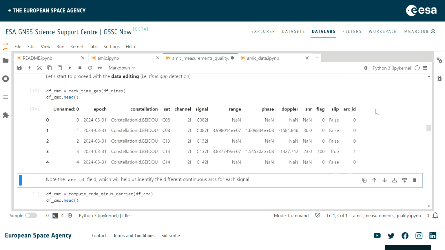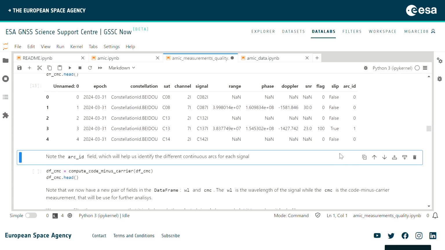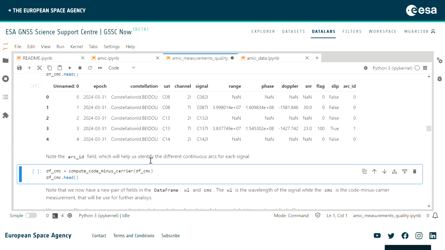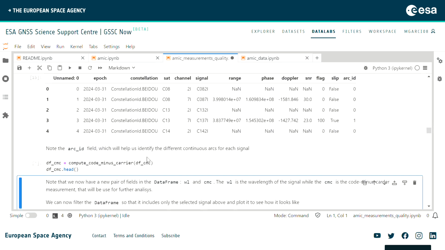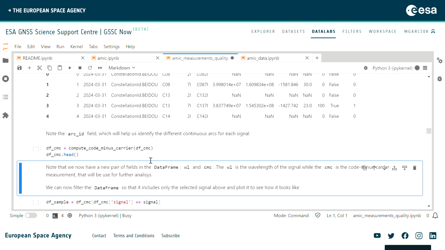Then what we do is just add another field, which is the arc ID, that identifies each and every one of the arcs that are present for each type of signal. Here again, the signal field is very useful for us. And once we have the arc ID, we can compute the carrier minus code for each and every arc that is present in the data frame. So this is what this method does.